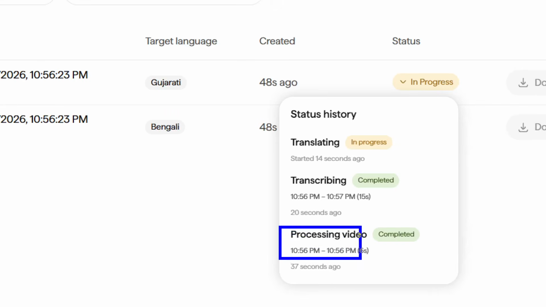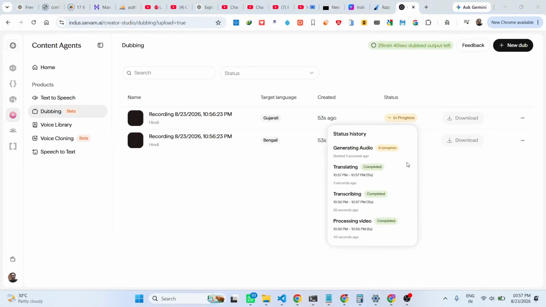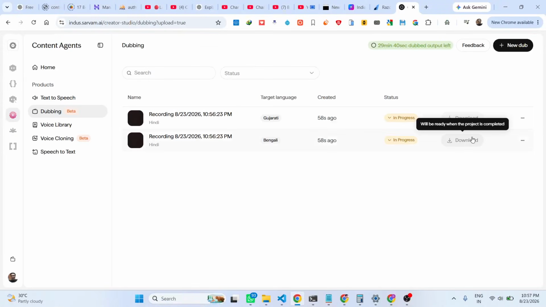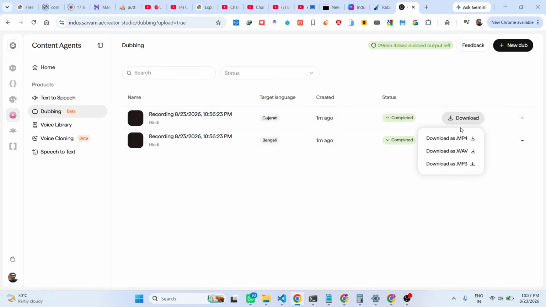So now first of all it processes the video, then transcribing it and then translating it. So all these things are done by the Sarvam AI. So various agents are there. So it's completed now. So it's now exporting it. So click on download. Let me just check out the output result, how this looks like.